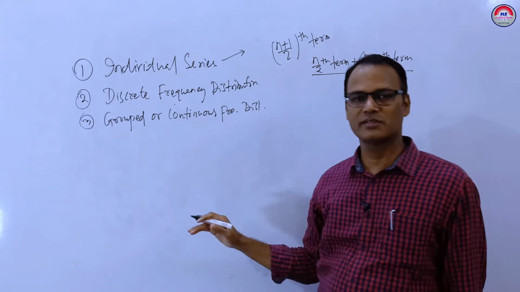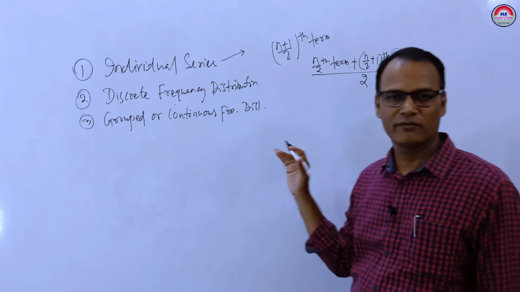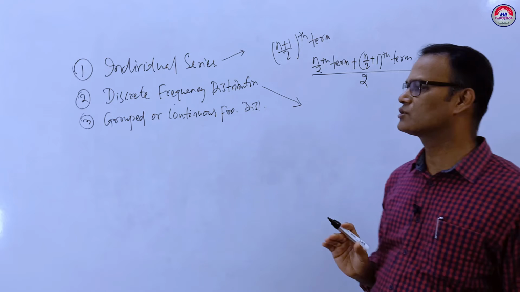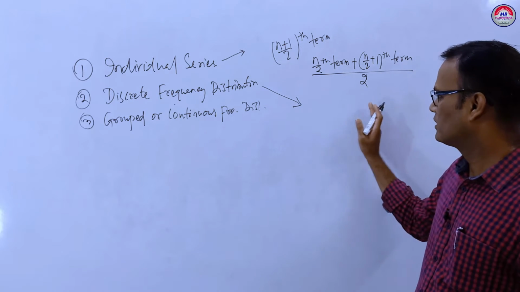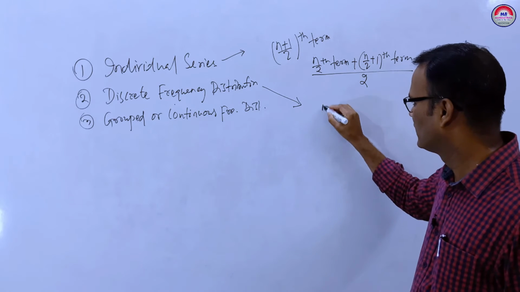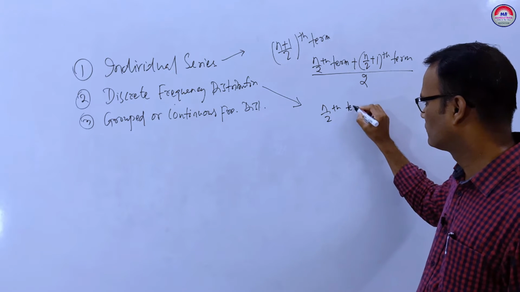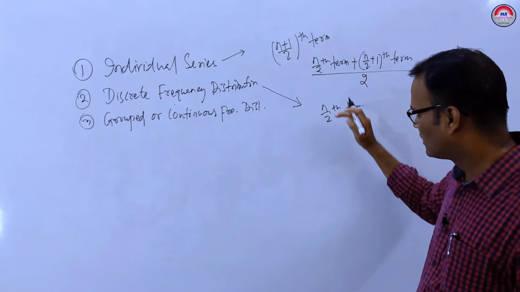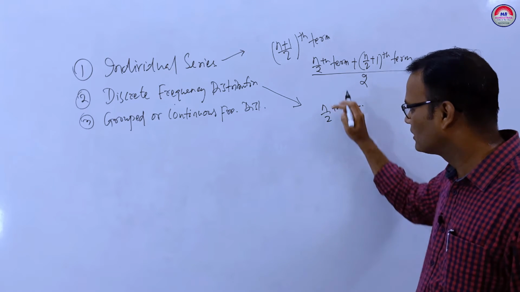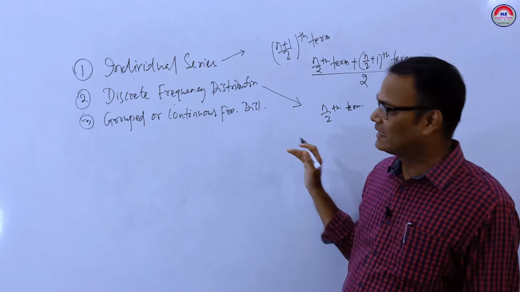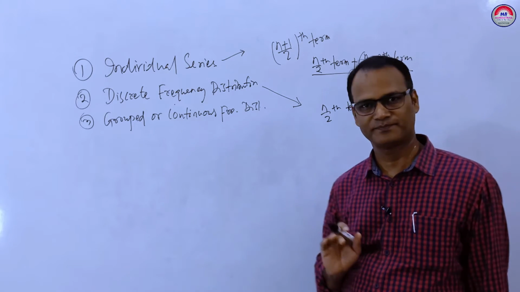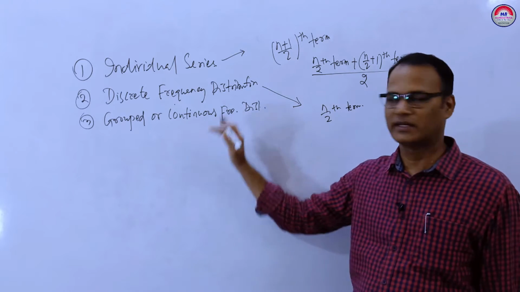We will do some questions. First we learn the formula. In discrete frequency distribution, frequency is given, observations given. Then how to find? First find the n by 2 th term. Just take the value greater than n by 2 in the cumulative frequency, and the corresponding observation will be the median. Okay, we'll do some questions related to this.